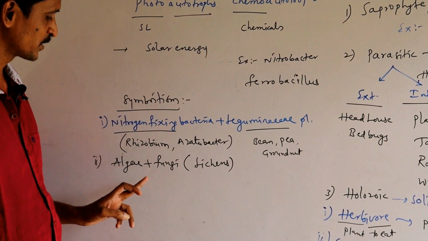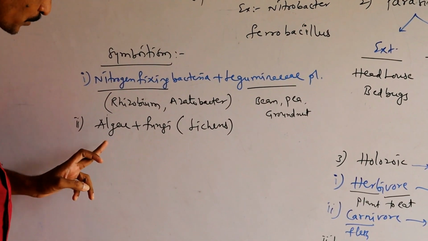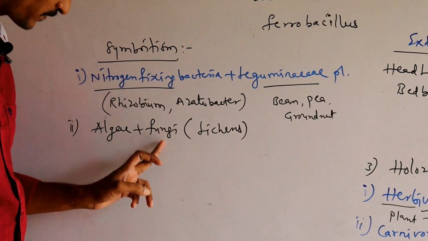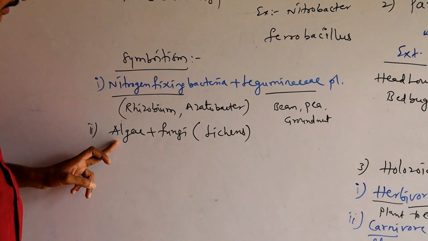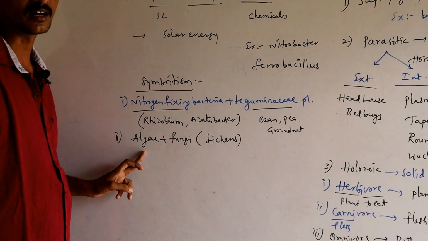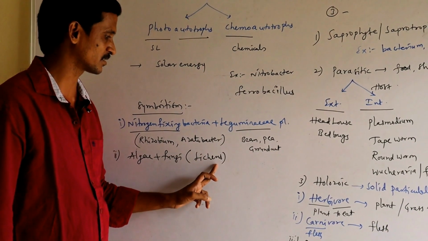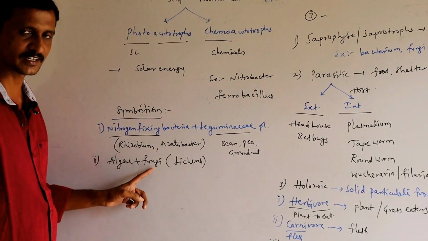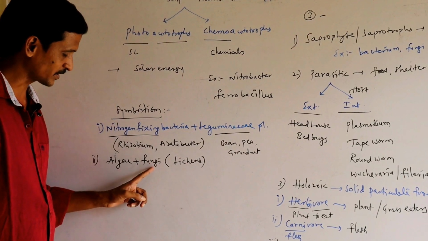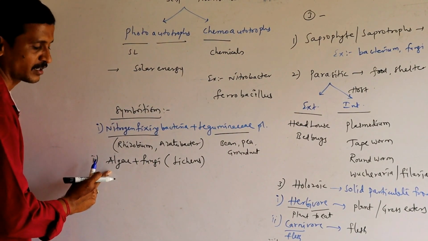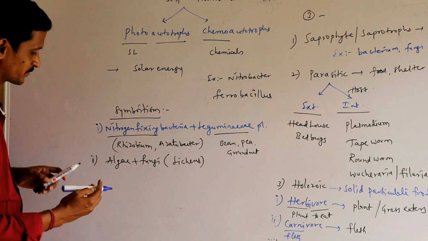So algae provide carbohydrates to fungi, and fungi in turn provide water, mineral salts and protection to the algae. Algae provide carbohydrates to fungi, so fungi is benefited. Fungi provide water, mineral salts and protection to the algae, so algae is benefited.